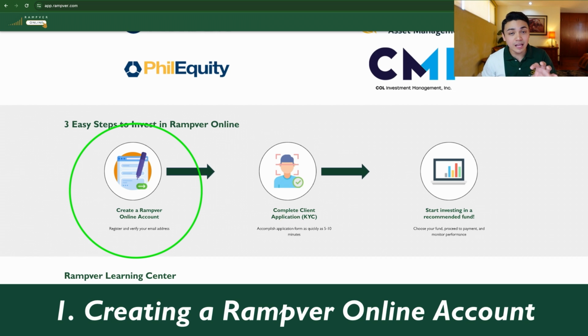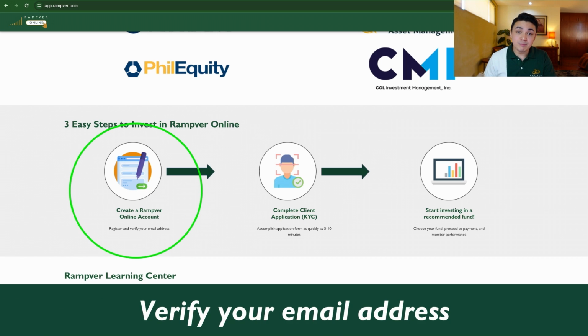Just like your digital apps, you need to verify your email address because we want to ensure that this is an active email. It's very important that we send you notifications, we send you confirmation email. So dapat active email address so that you can access those important emails when we send it out to you.